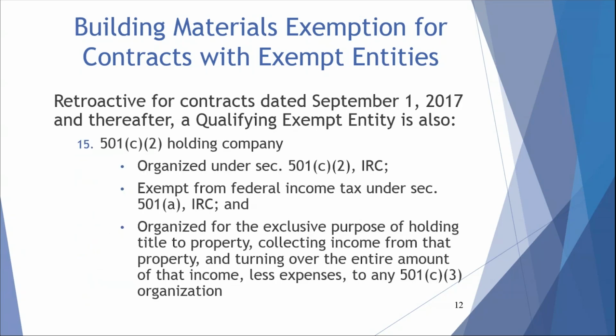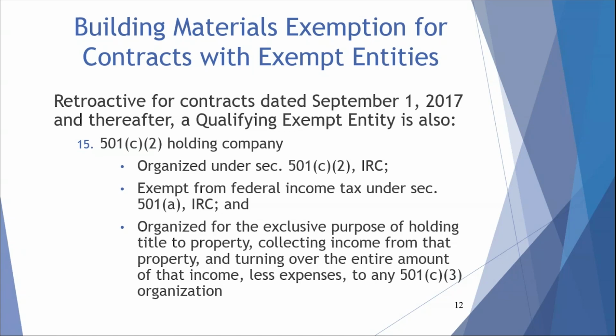Retroactively for contracts entered into on September 1, 2017 and thereafter, a qualifying exempt entity includes holding companies which are all of the following: organized under Section 501(c)(2) of the Internal Revenue Code, exempt from federal income tax under Section 501(a) of the Internal Revenue Code, organized for the exclusive purpose of holding title to property, collecting income from that property, and turning over the entire amount of that income, less expenses, to any corporation, community trust fund, foundation, or association, organized and operated exclusively for religious, charitable, scientific, or educational purposes, or for the prevention of cruelty to children or animals, except hospital service insurance corporations.